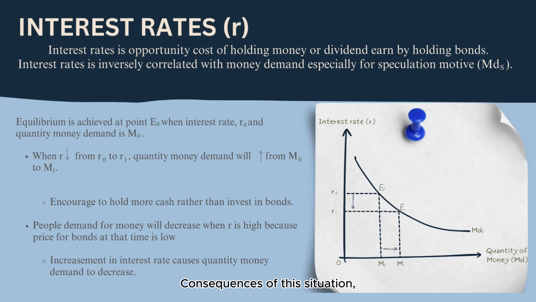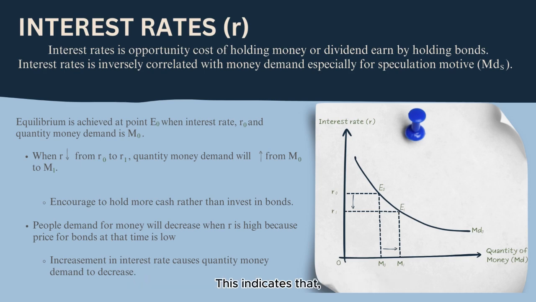As a consequence of this situation, people are more encouraged to hold more cash rather than invest in bonds, which will give them less benefits. Conversely, people's demand for money will decrease when R is high because the price of the bond at the same time is low. They tend to hold investment rather than cash, which will be more profitable for them in the future.